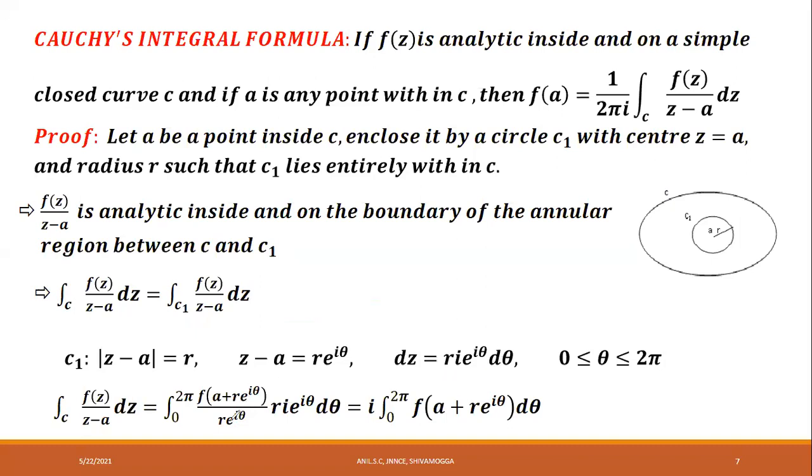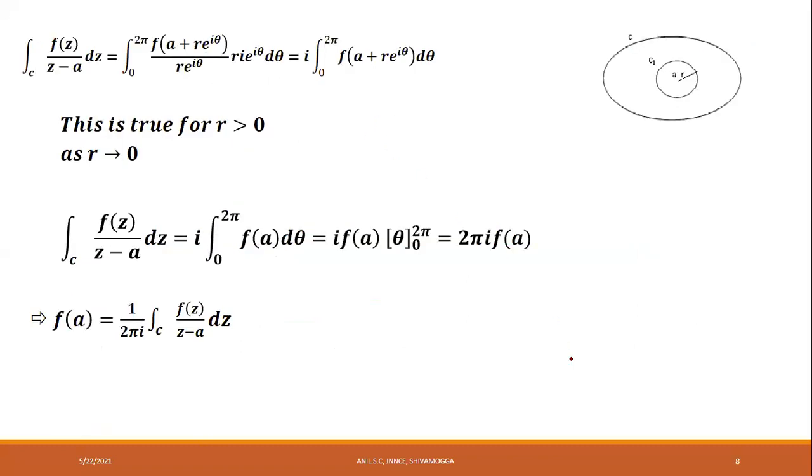Substituted. Now cancel this r with this r, e power i theta with this e power i theta, and keep this i outside. Integral from 0 to 2 pi f of a plus r into e power i theta into d theta. This is the obtained result: i into integral from 0 to 2 pi f of a plus r into e power i theta into d theta, and we are going to establish the result at this point, not C1, at this point.